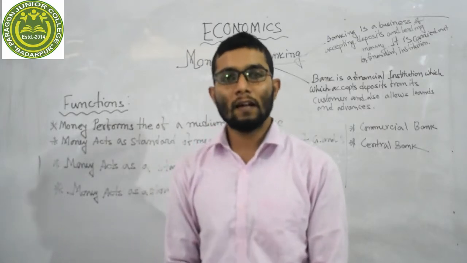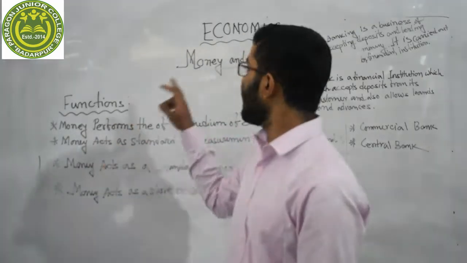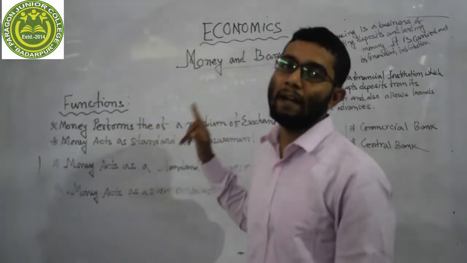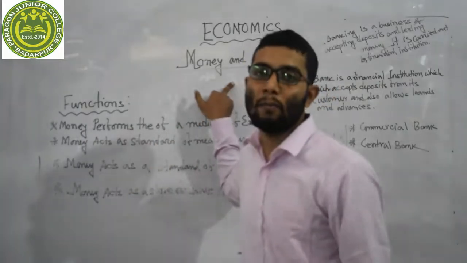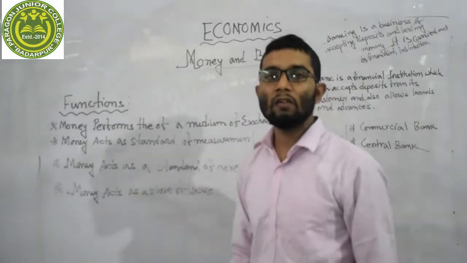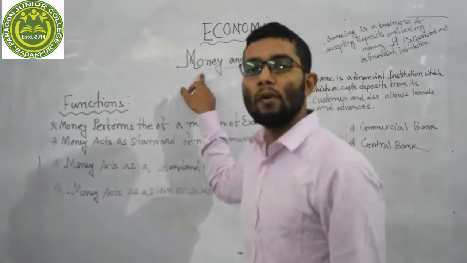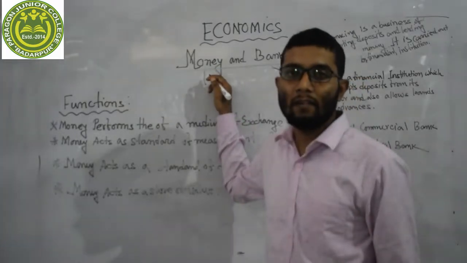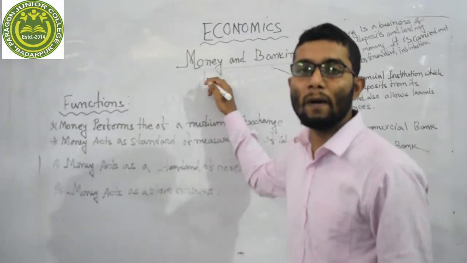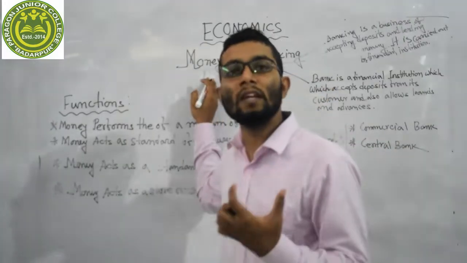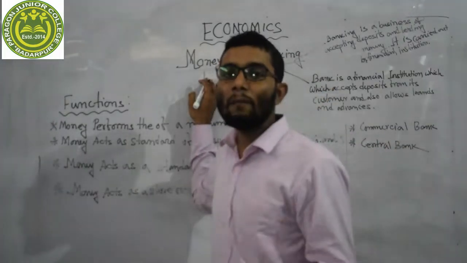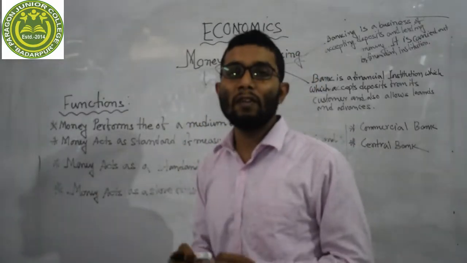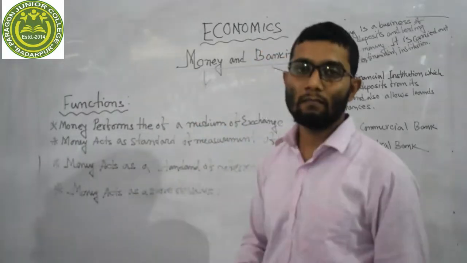Dear student, in our last video, we discussed money and banking. We started the chapter Money and Banking, a chapter of macroeconomics, HS second year. So let us revise fast. Dear student, you know that money is a medium of exchange and it has general acceptability. In the present days, with the help of money, we can purchase anything and at the same time, we can sell anything. Regarding money, to know the money in details and barter system, please go and watch my last video. There I explained in details about the money.